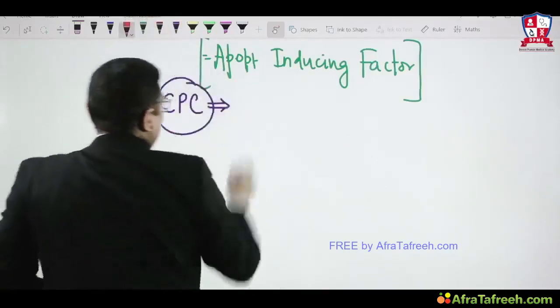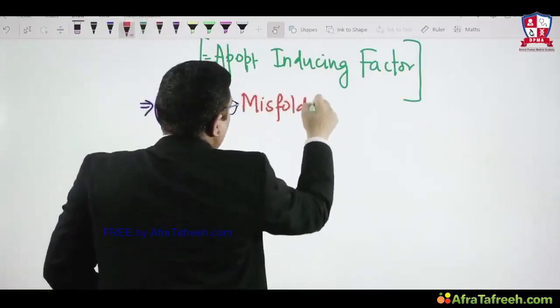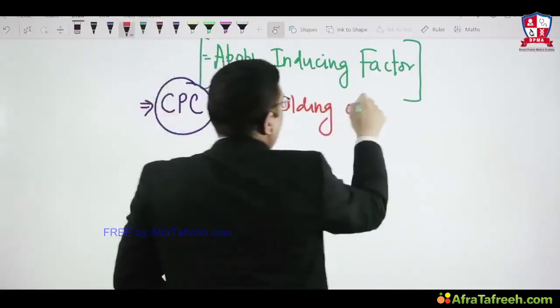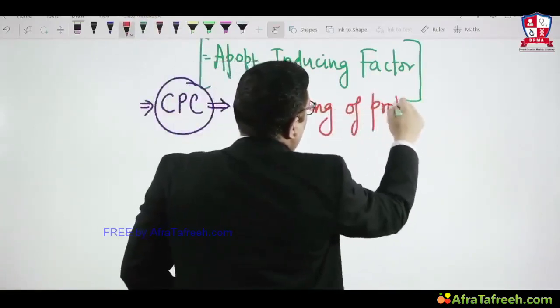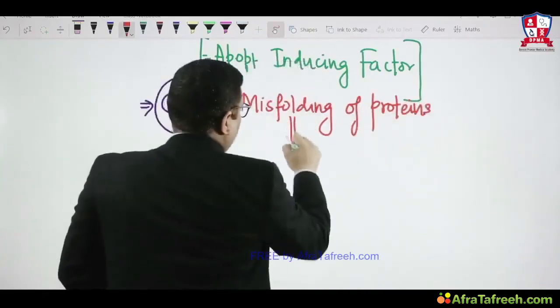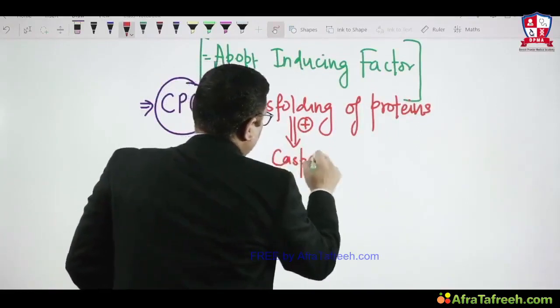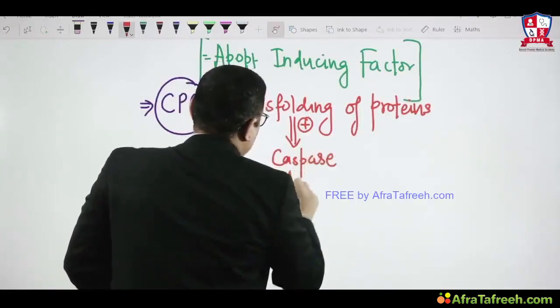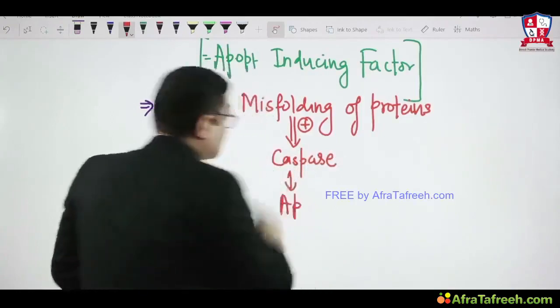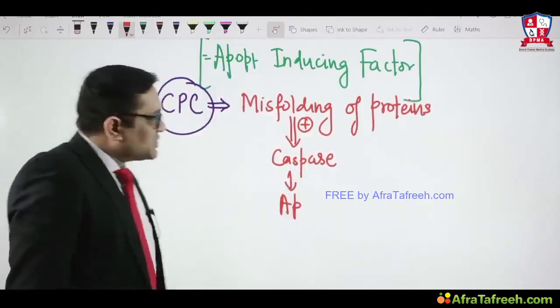So here I would like to tell you, whenever there is misfolding of proteins going on, right? This misfolding of proteins is going to activate caspase, right? This caspase will induce apoptosis in those concerned tissues, or in those concerned cells.